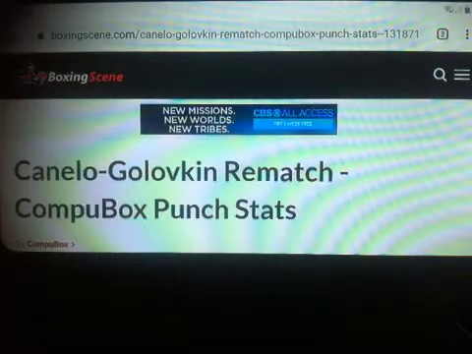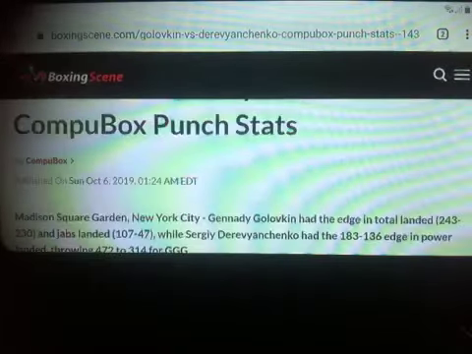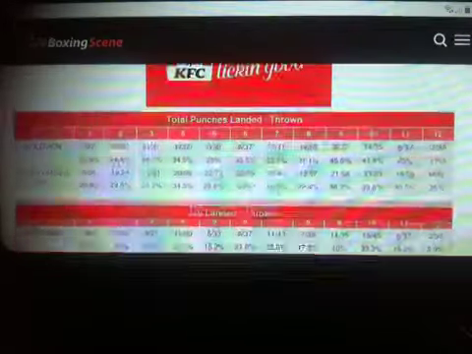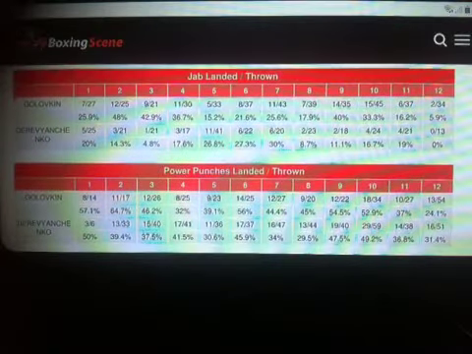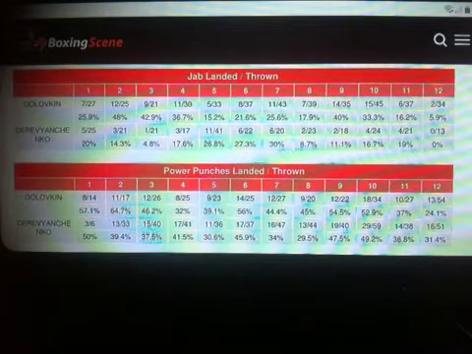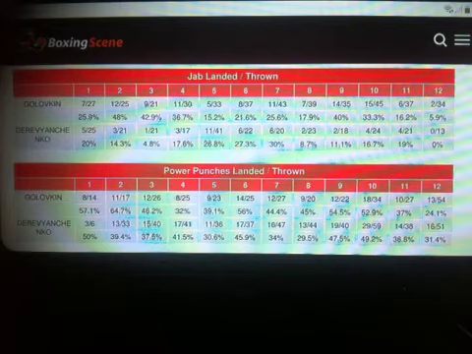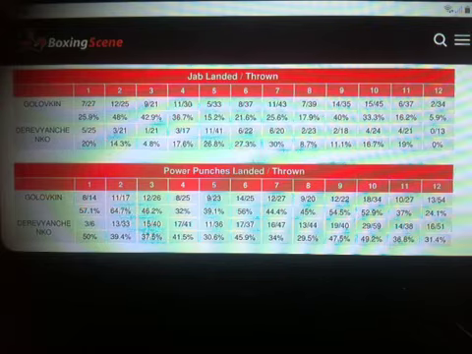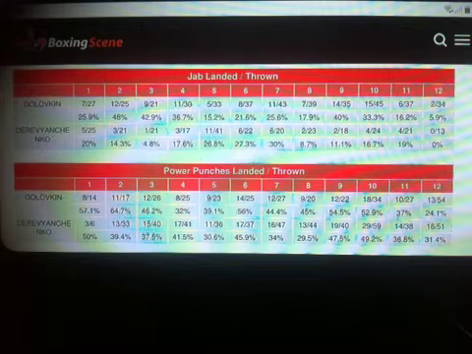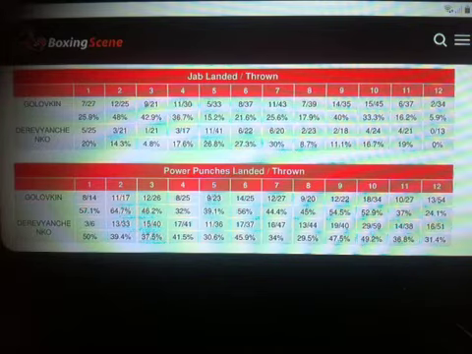When we look at now the type of punches, and the only thing that we have to separate that is jabs and power punches, Gennady Golovkin was able to out-jab Derevyanchenko in every single round except for round number 1, and round number 5, where Derevyanchenko had gotten Gennady Golovkin in some trouble, landing a liver shot to him.